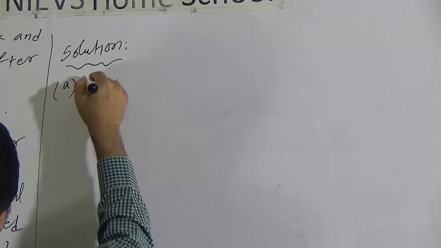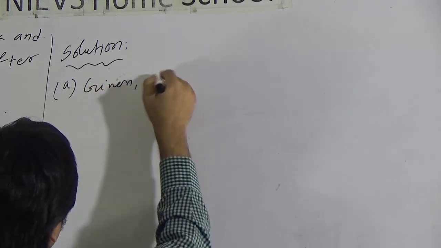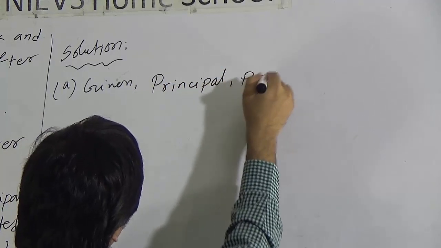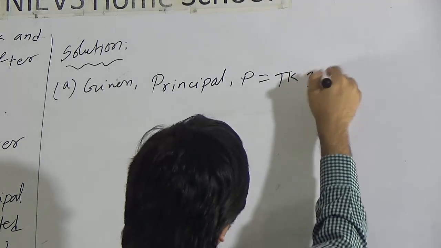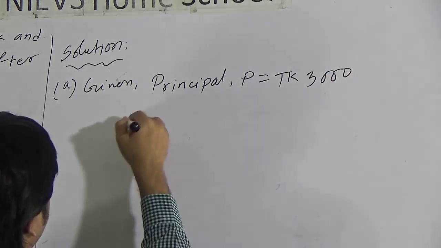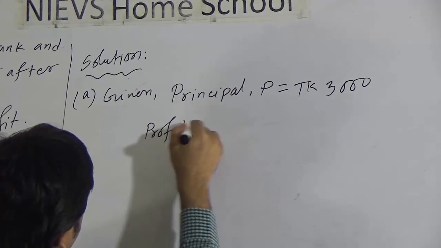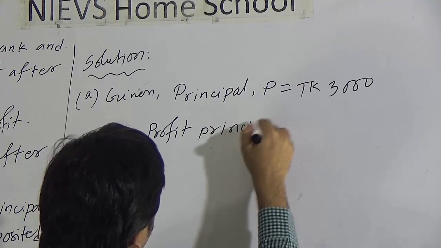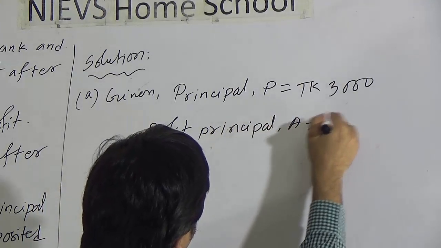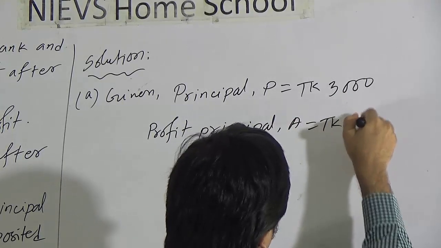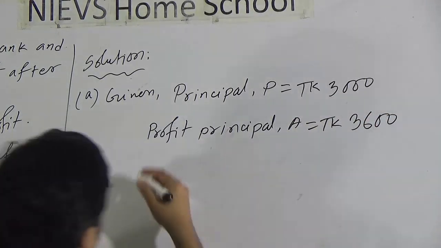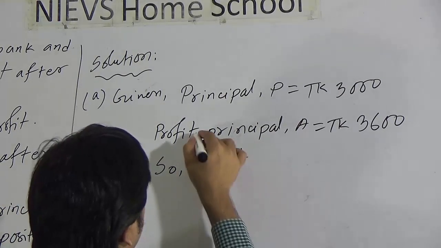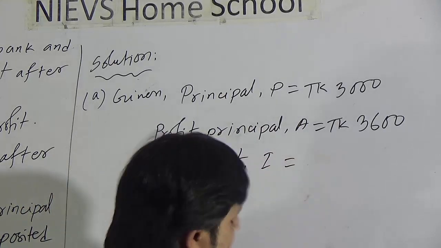Question A, given, what is given in the stream? Principal P equal to taka 3000, profit principal A equal to taka 3600. So profit I equal to, it means simple profit.